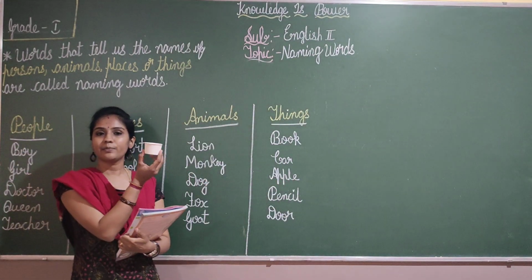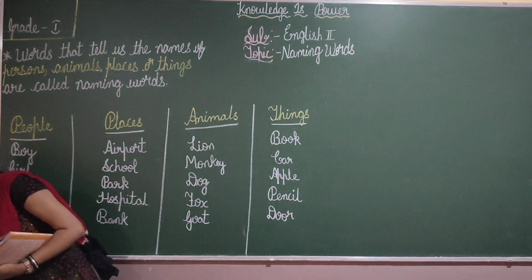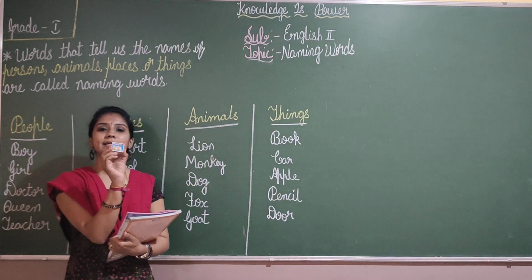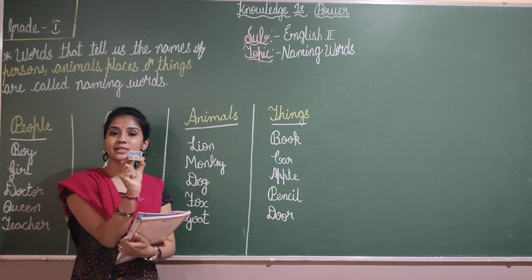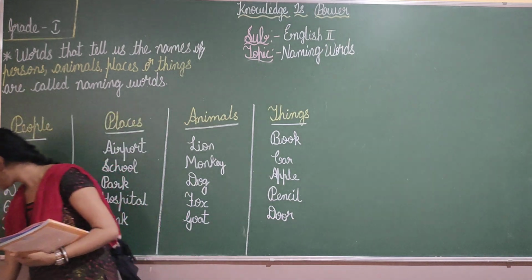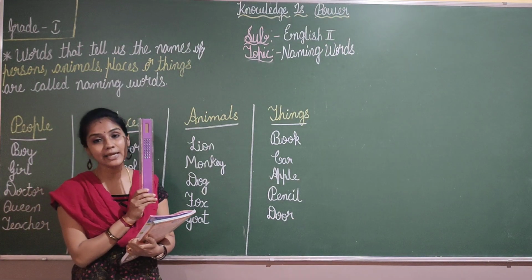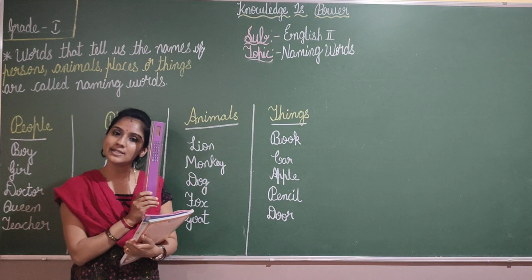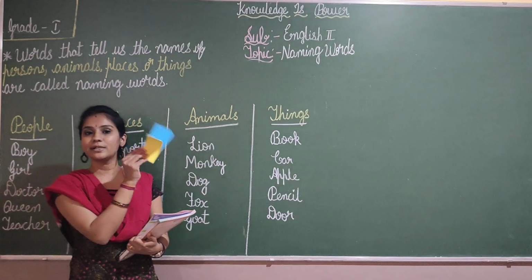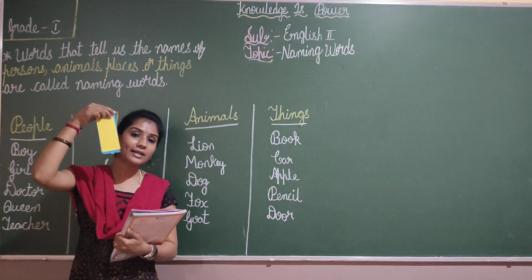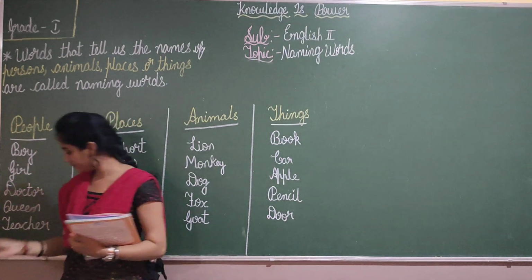Children, what is this? Cup. What is this? This is a matchbox. What is this? This is a scale. What is this? This is color paper. What is this children? Color paper. Okay.